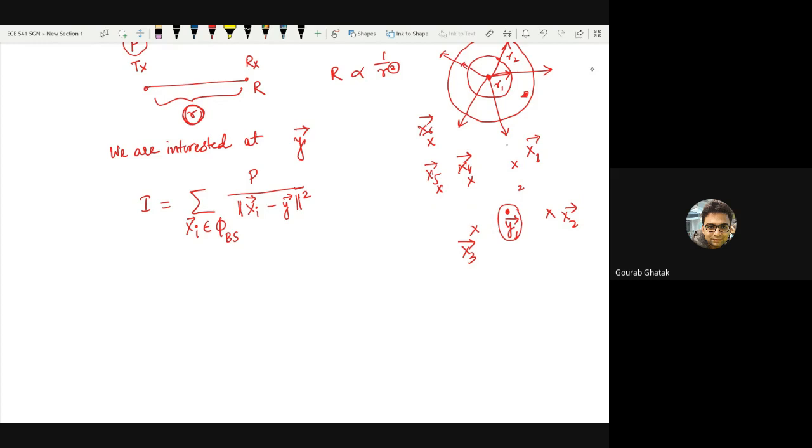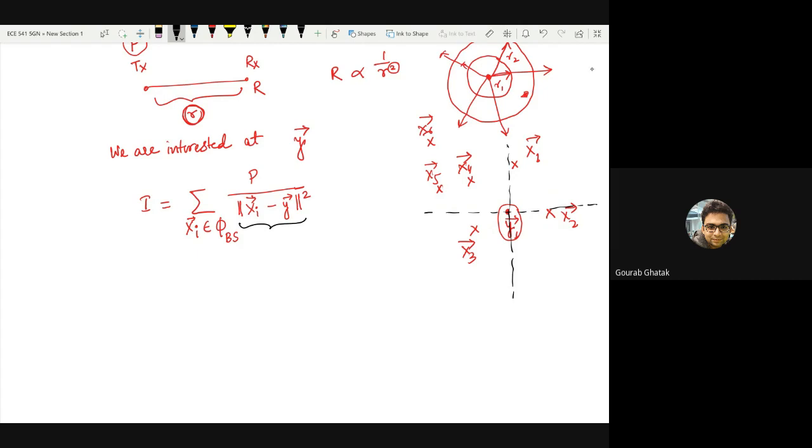Let's forget about y2 at this point. Let us shift the origin to y1, and what we are interested in is a function which only depends on the distance of the points from this origin. So now from the perspective of y1, this same set of base stations has a certain combined received power.